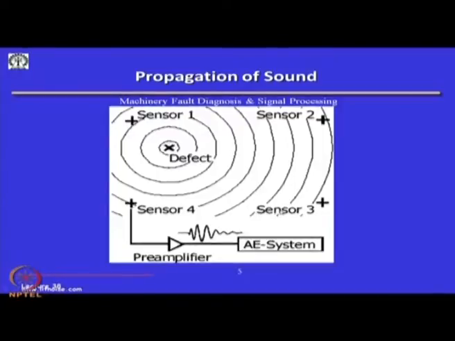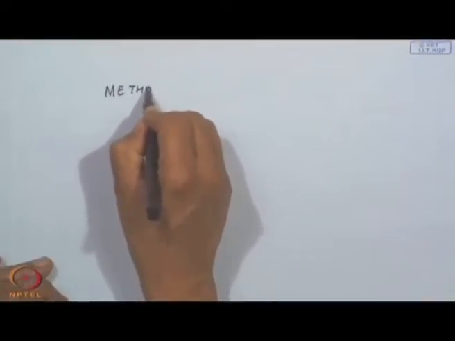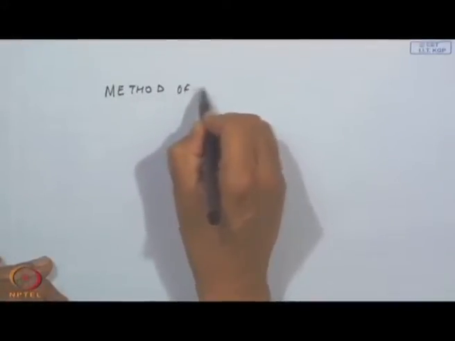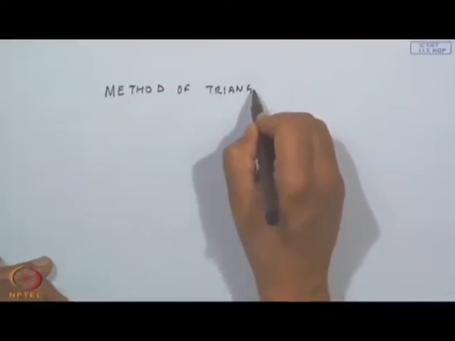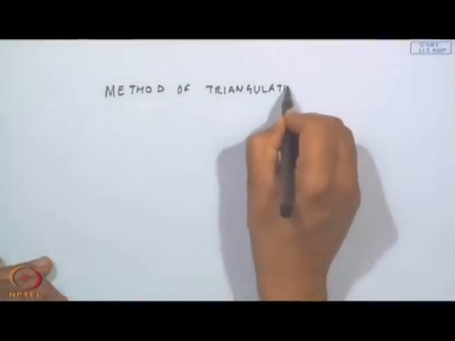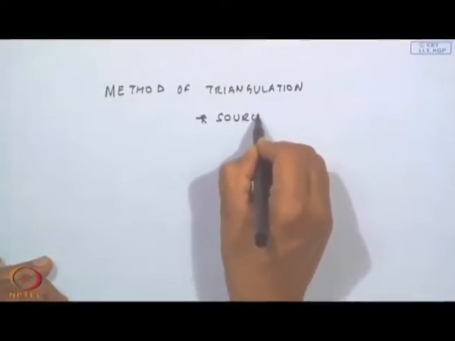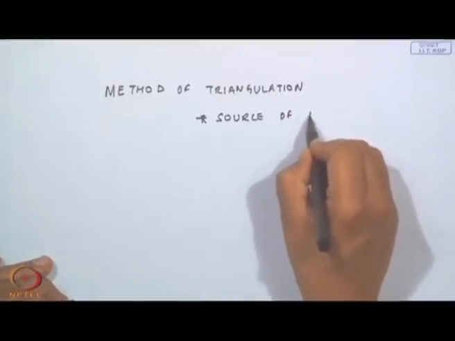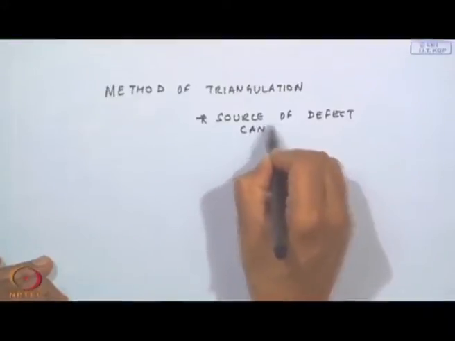By the method of triangulation, the source of the defect can be identified.